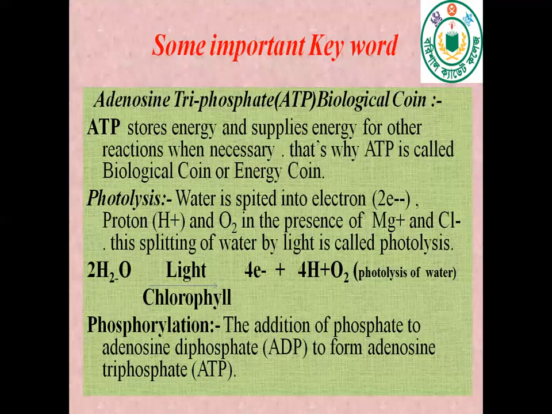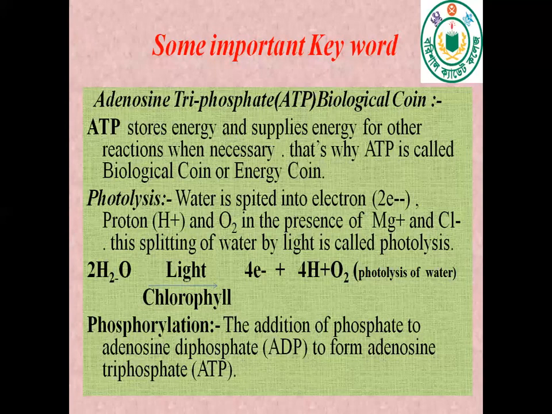Some important keywords in these topics. Firstly, ADP, ATP, NADPH2, photolysis, phosphorylation, photophosphorylation, etc. At first, ATP. ATP means adenosine triphosphate. Do you know why ATP is called the biological coin or energy coin? Yes, my dear cadets. ATP stores energy and supplies energy for other reactions when necessary. That's why ATP is called biological coin or energy coin.